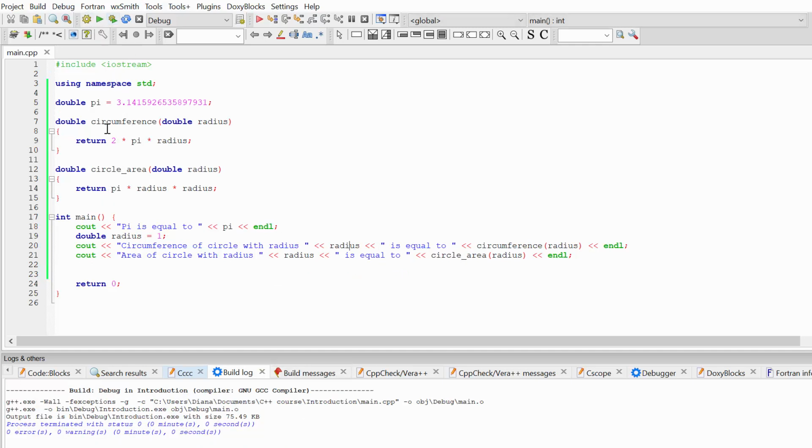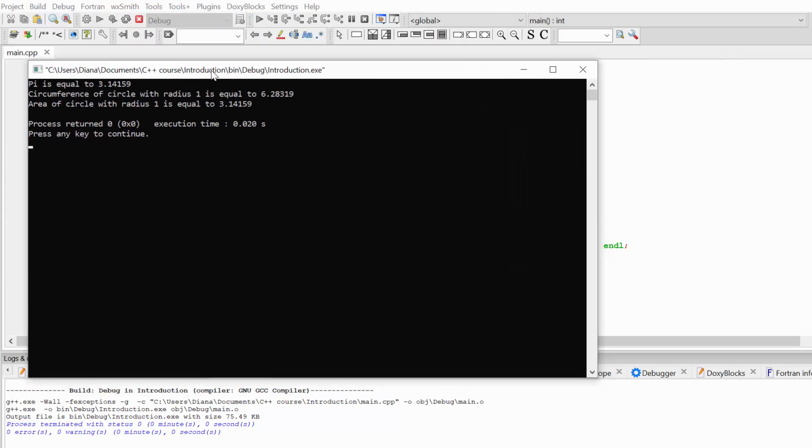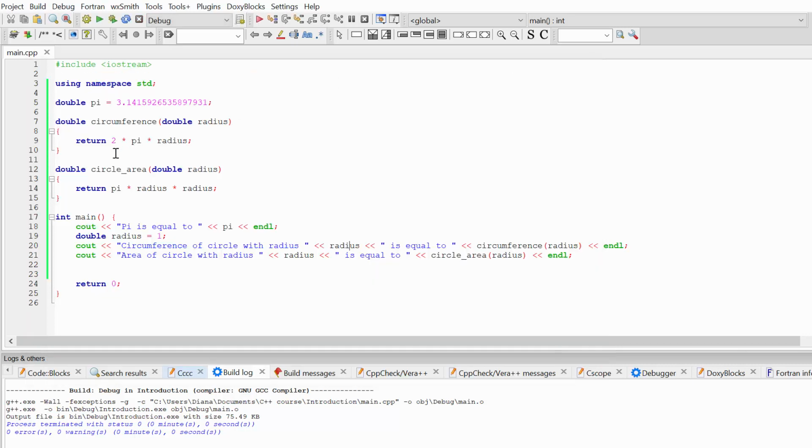And our program is successfully built. Now let's run and check the result. And you can see our result. Pi is equal to pi. Circumference of circle with radius 1 is equal to this value, and area of circle with radius 1 is equal to this value. So I hope now you understand the difference between local and global variable.